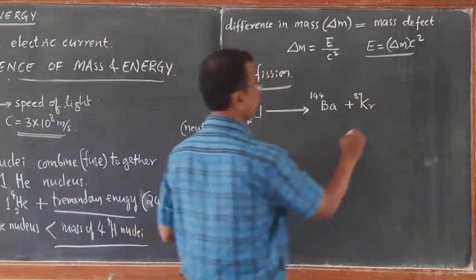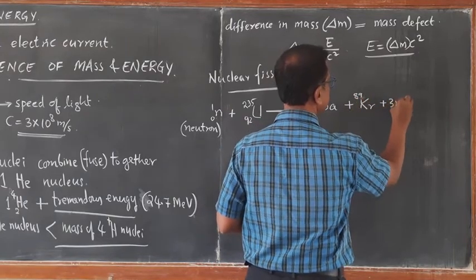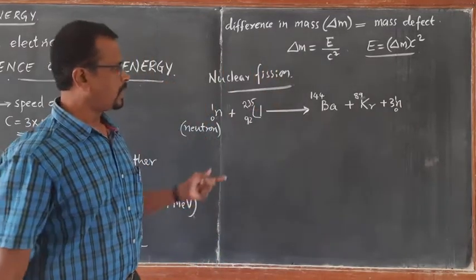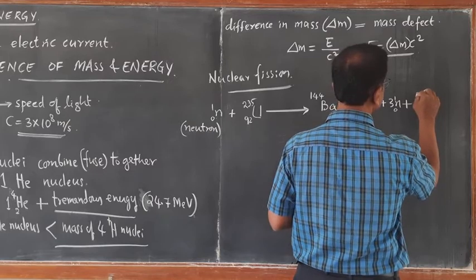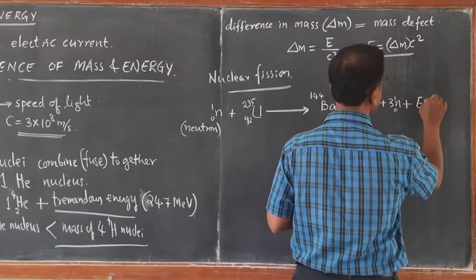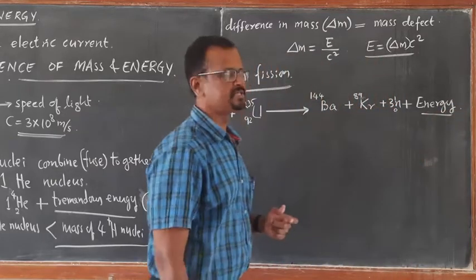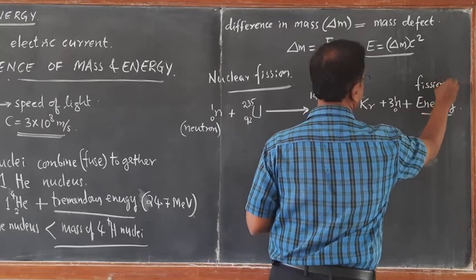With the release of three neutrons, and along with this, a tremendous amount of energy is released. This energy is called fission energy.